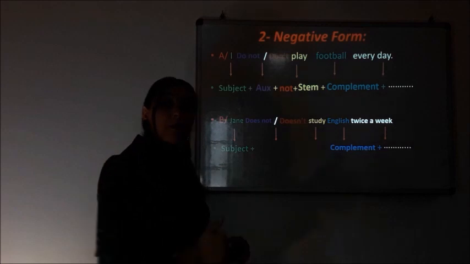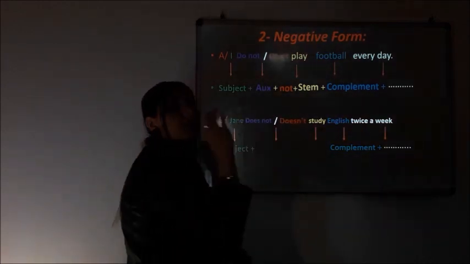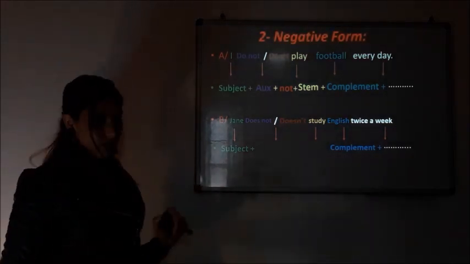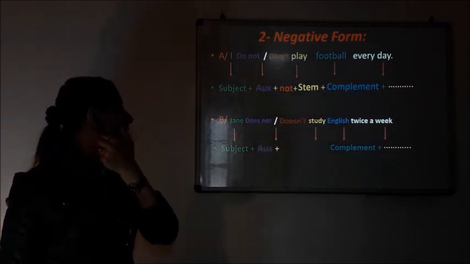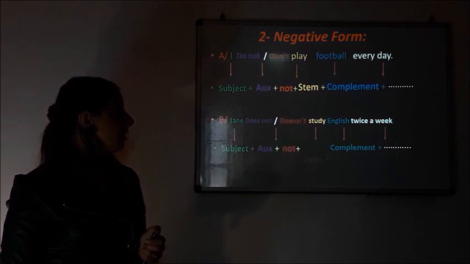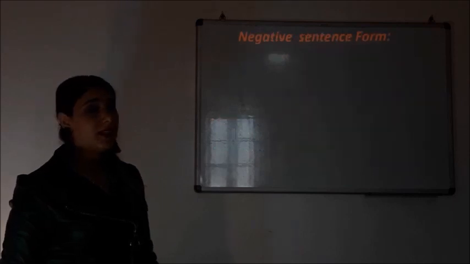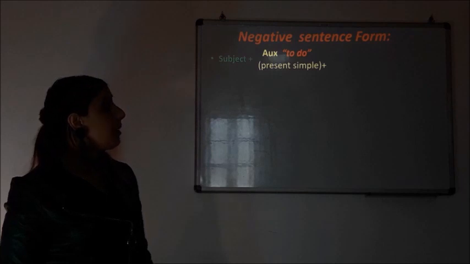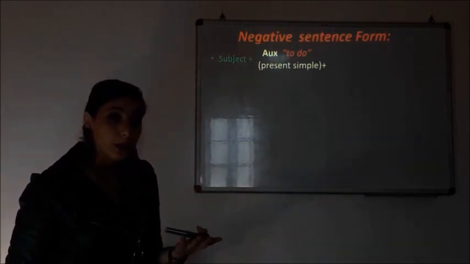So here the main verb of the affirmative form becomes a stem. What is the structure of the second one? I have Jane as my subject, does as the auxiliary, plus not, plus the stem. So what is the negative sentence form? It is subject plus the auxiliary to do in present simple. What do we mean by that?